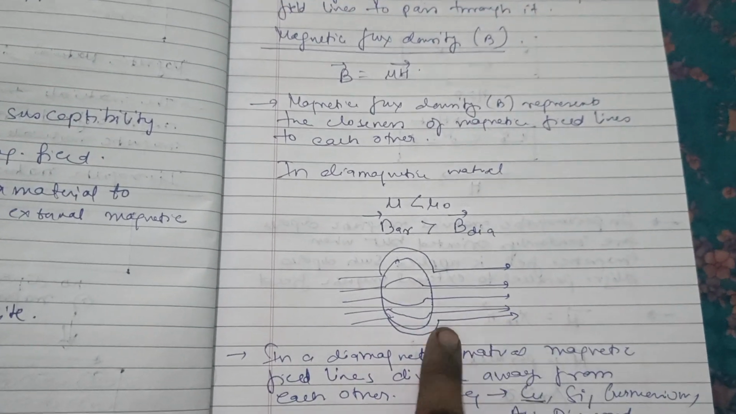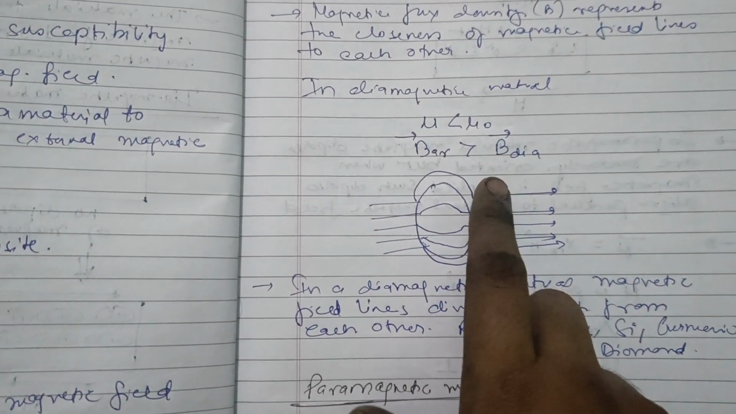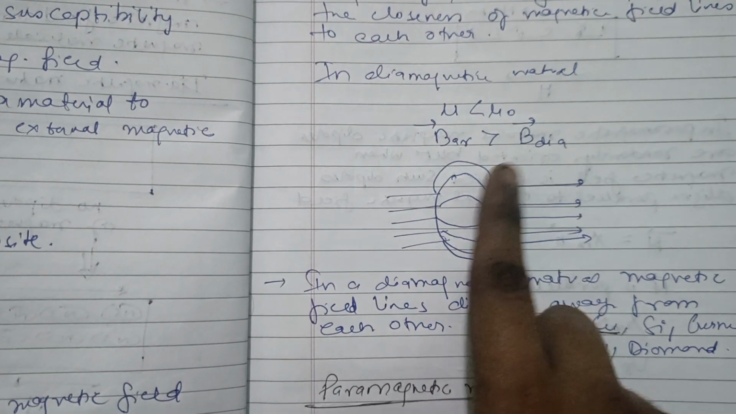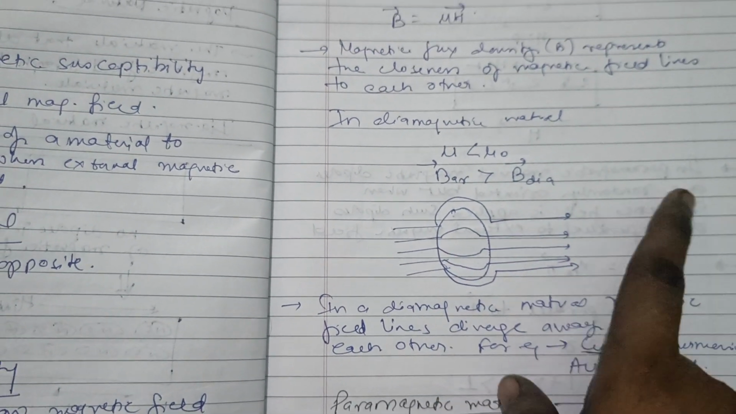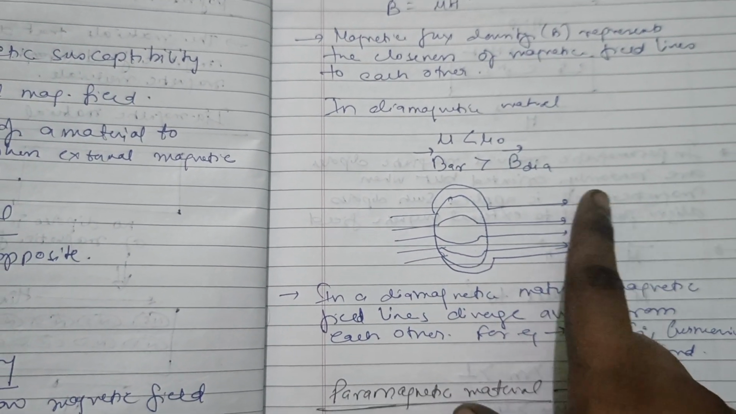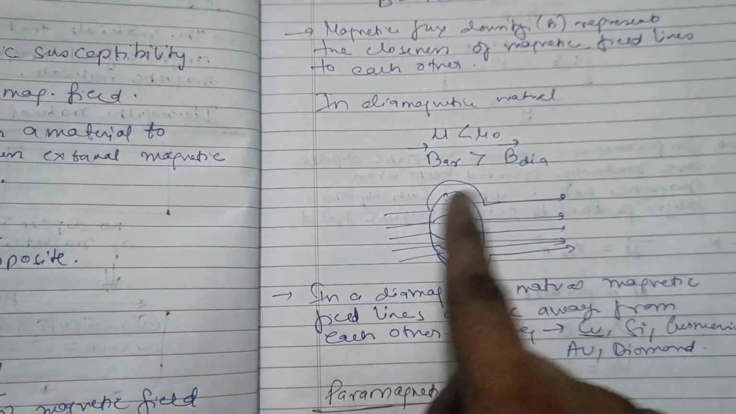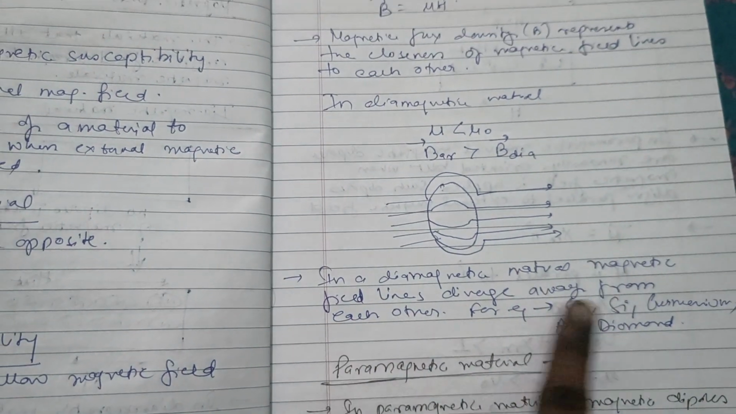Because the permeability of free space is greater than mu. Permeability measures the ability of magnetic field lines to pass through it. So in air, more magnetic field lines will pass through, but in diamagnetic material, fewer magnetic field lines will pass through.